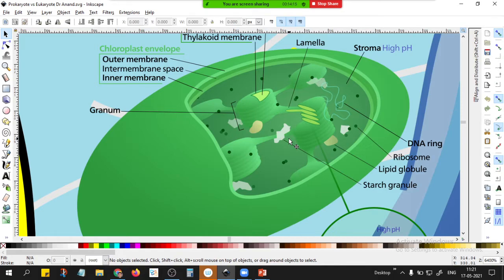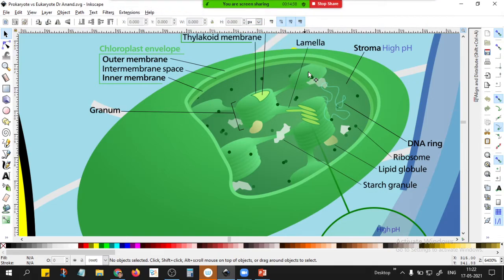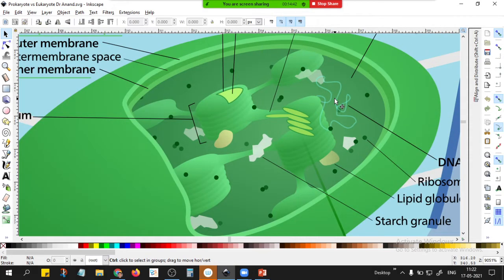That is point number 3. Plastids, point number 3: disc-like structures called thylakoids contain chlorophyll. The next important point is that it also has DNA. Does mitochondria have DNA or not? Yes, sir, it has its own DNA, a thread-like structure.